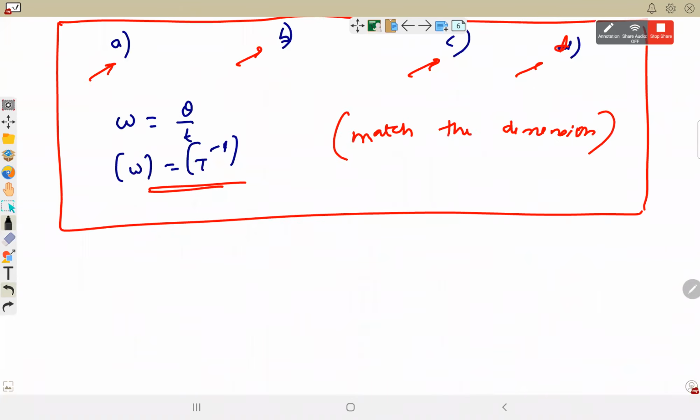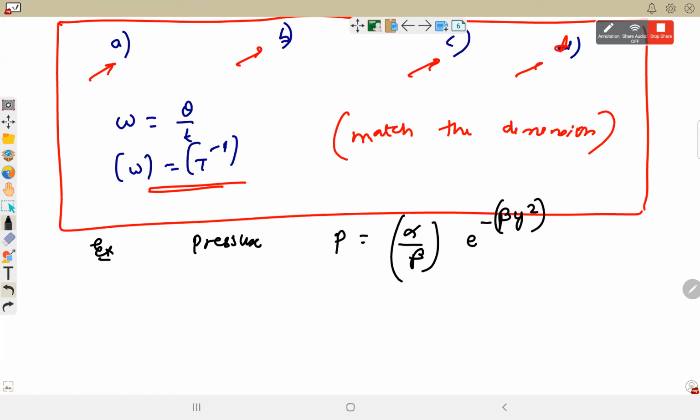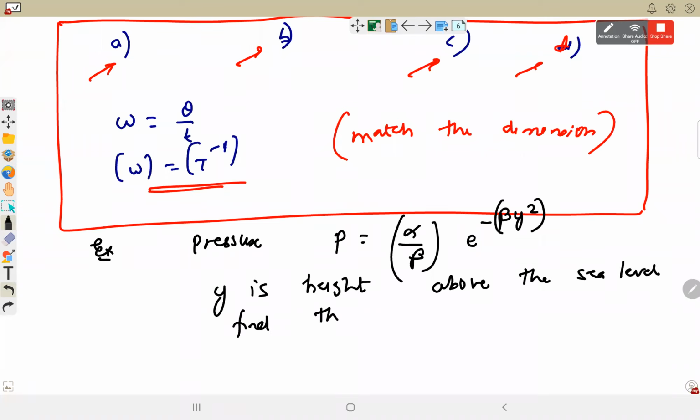Example, suppose pressure is defined as P is equal to alpha upon beta e to the power minus beta into y square, where y is the height. Y is the height above the ground or above the sea level. Find the dimension of alpha and beta.